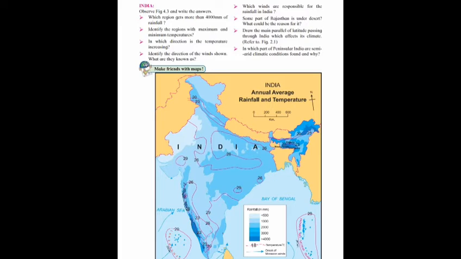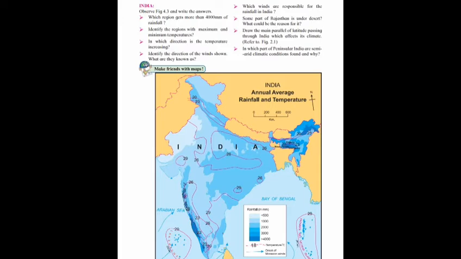Next question is, identify the regions with maximum and minimum temperatures. And the answer is Thar Desert in Rajasthan and the peninsular regions in the south are the regions of the maximum temperature, and the Himalayan regions in the north are the regions of the minimum temperatures. Next question, in which direction is the temperature increasing?